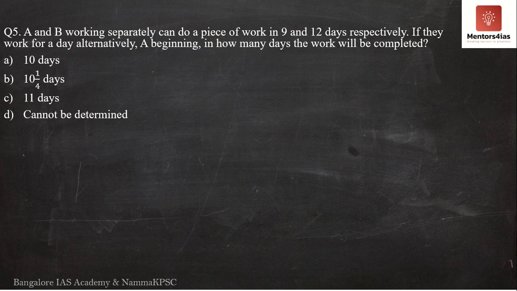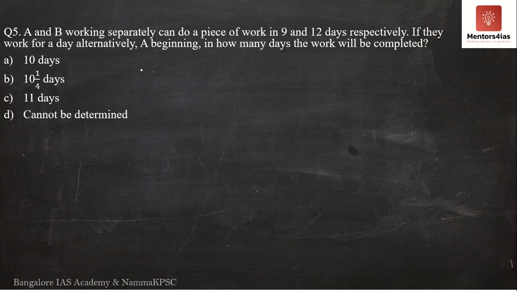Last problem, question 5. Question 5 says A and B are working separately and can do a piece of work in 9 and 12 days respectively. Now, if they work for a day alternately, A beginning, in how many days can the work actually be completed? Now, this may be a bit confusing. I want you to read the question. You may pause the video, read the question once again, and understand it. So what is the question saying?